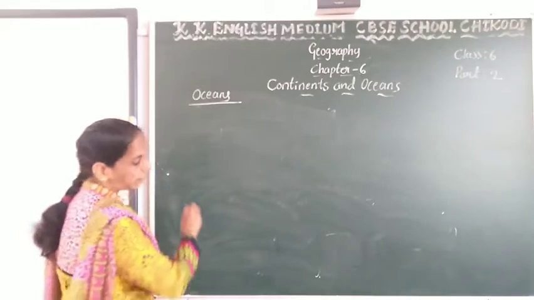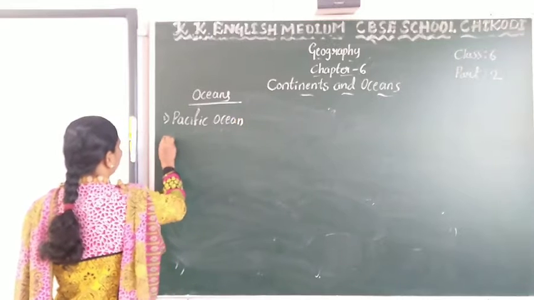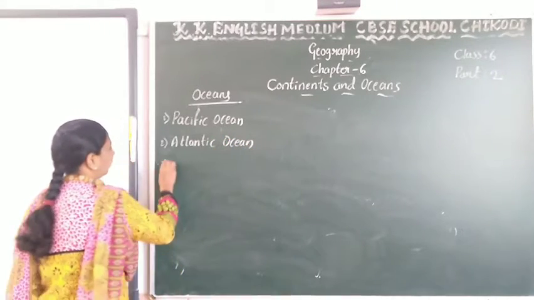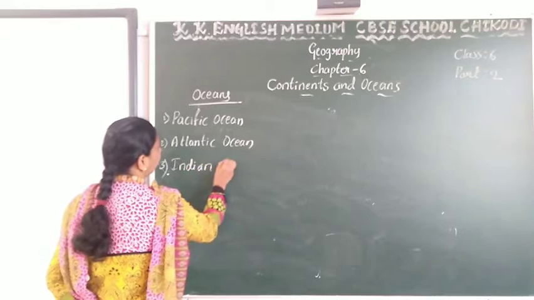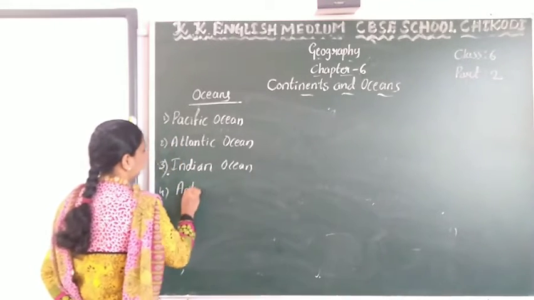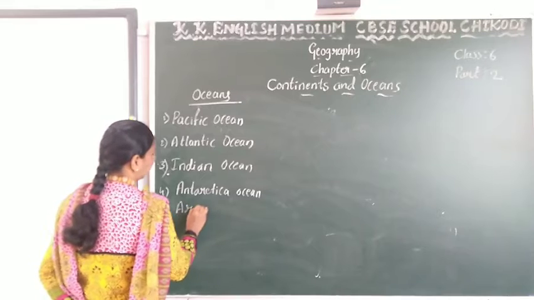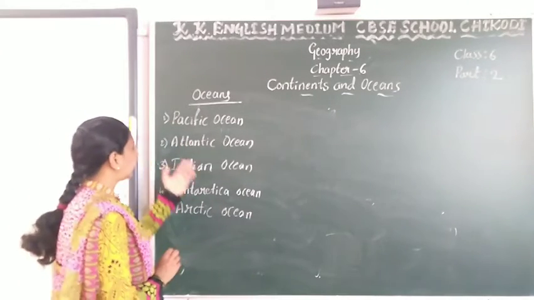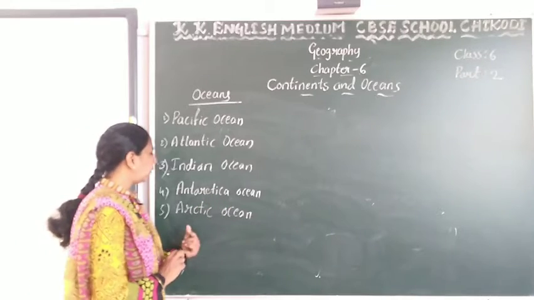The first one is the Pacific Ocean, the second is the Atlantic Ocean, the third is the Indian Ocean, the fourth is the Antarctica Ocean, and the fifth is the Arctic Ocean.